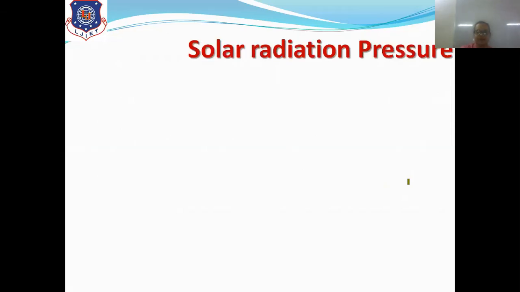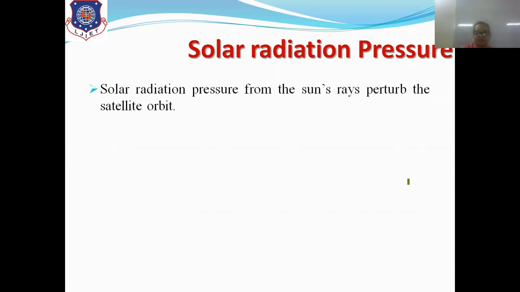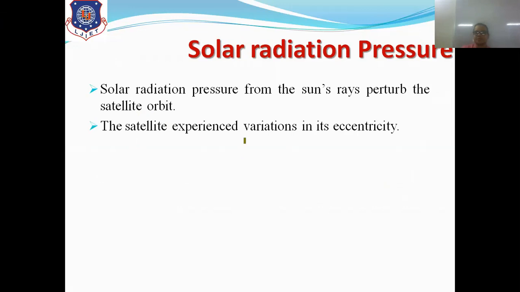And the last orbital perturbation is solar radiation pressure, right? As we can see, the sun is a larger body which radiates solar energy, right? And as it is a hotter body, the radiation of the solar energy will also perturb the satellite orbit, right? So the satellite experiences variation in, again, its eccentricity, right? So again the shape of the orbit will be changed.